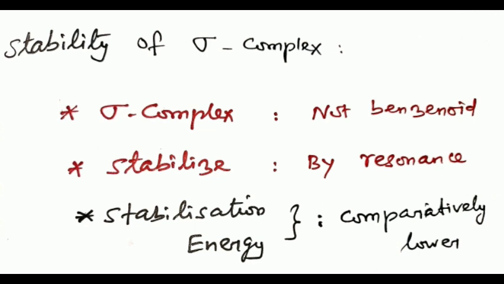Next subtopic is stability of the sigma complex. Though the sigma complex is not benzenoid, it can stabilize itself by resonance. This stabilization is, however, lesser than that present in a perfect benzenoid structure, and therefore its stabilization energy is comparatively lower. So, expulsion of a proton is generally very fast as compared to the first step.